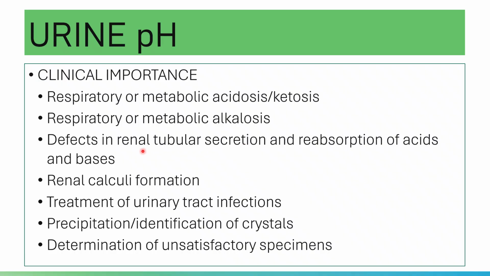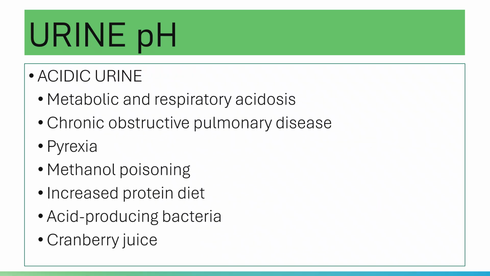Okay, and so in renal tubular acidosis, there is what we call persistent alkaline urine. Anyway, let's take a look at your acidic urine.